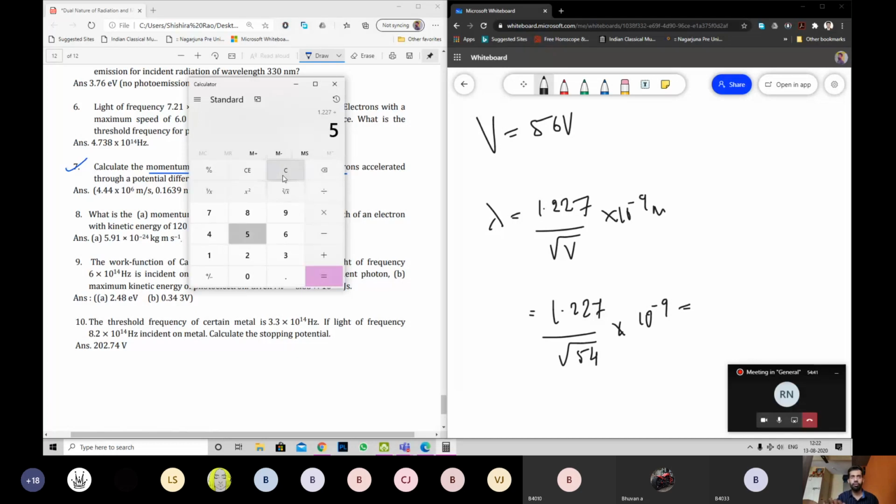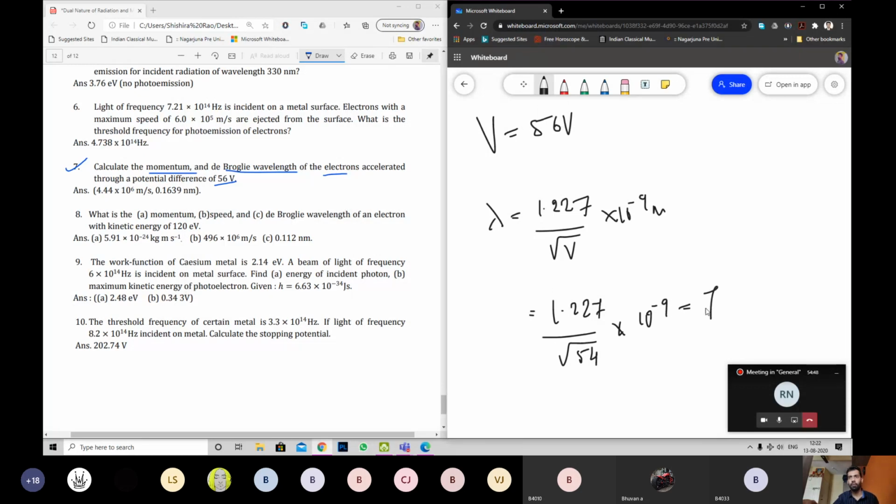The value is 7.48, it is root 56. So 1.227 divided by root 56.